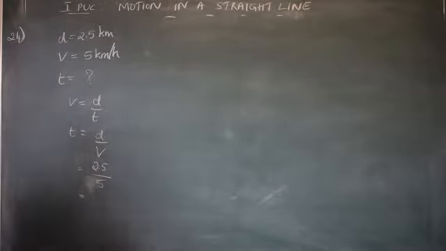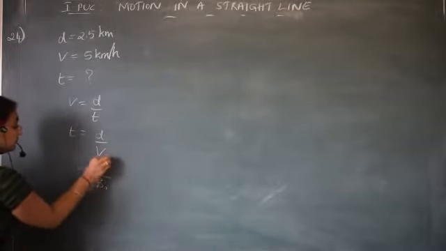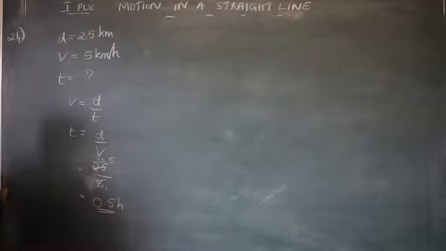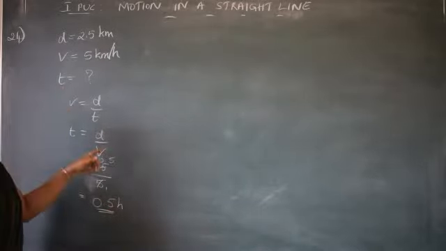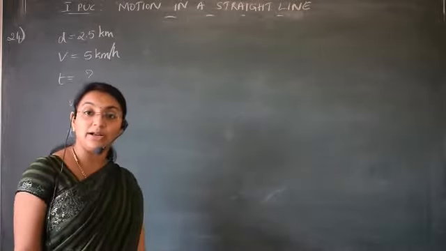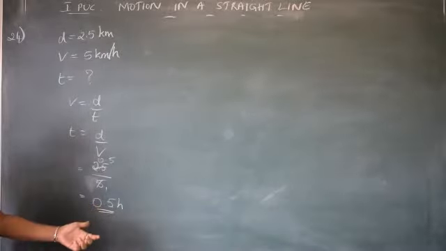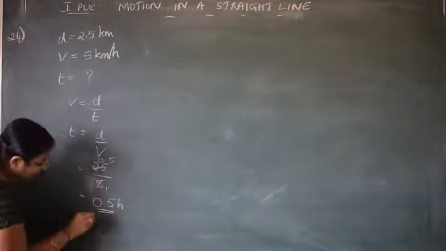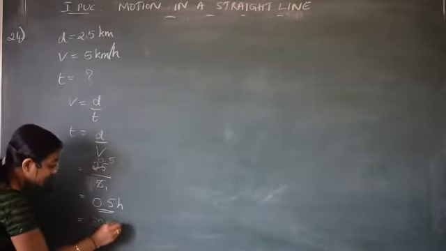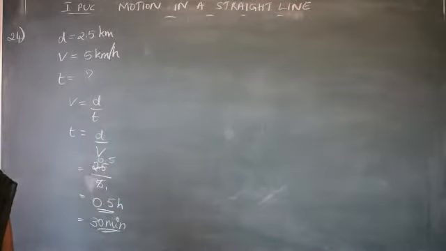What is the answer? 0.5 hour, because it is kilometer per hour. So kilometer will get cancelled, remaining is only hour. Therefore time is 0.5 hour, or it is also equal to half an hour, which means how many minutes? 30 minutes, correct? Half an hour is equal to 30 minutes. Am I right?